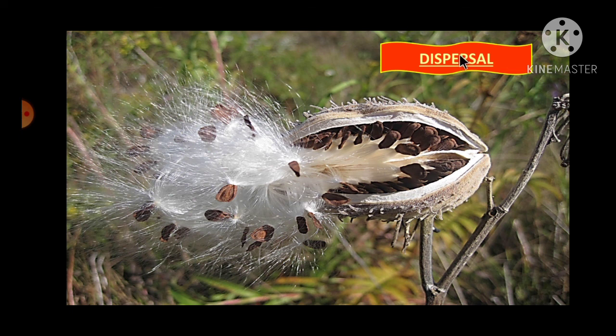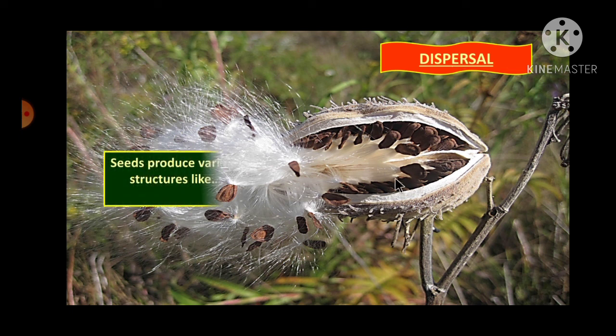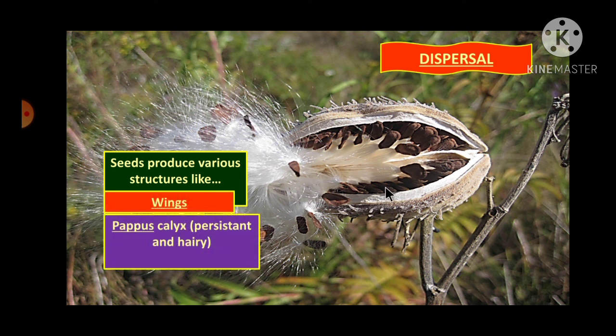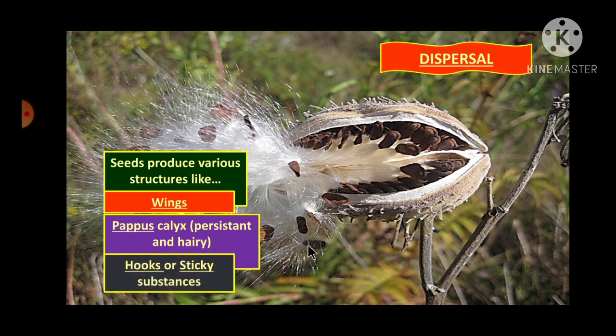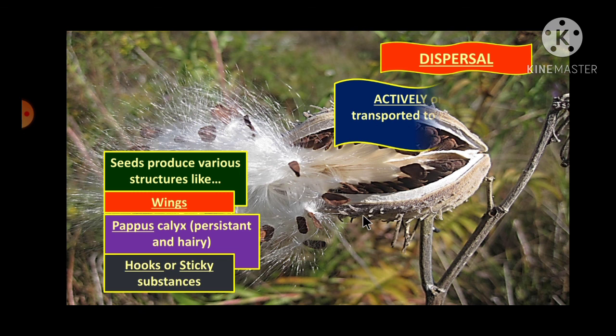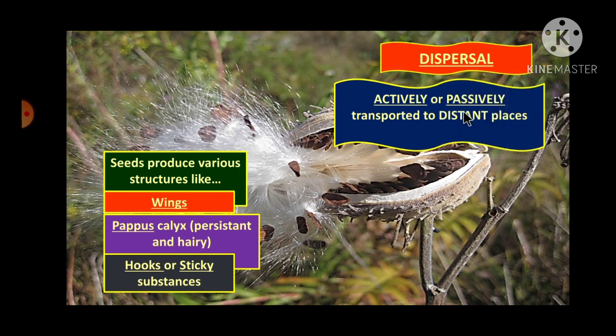Let us try to understand what dispersal is by taking a beautiful image of the Calotropis. Seeds produce various structures like wings, pappus, persistent hairy calyx, hooks or sticky substances, and actively or passively they are transferred to distant places because of these structures.